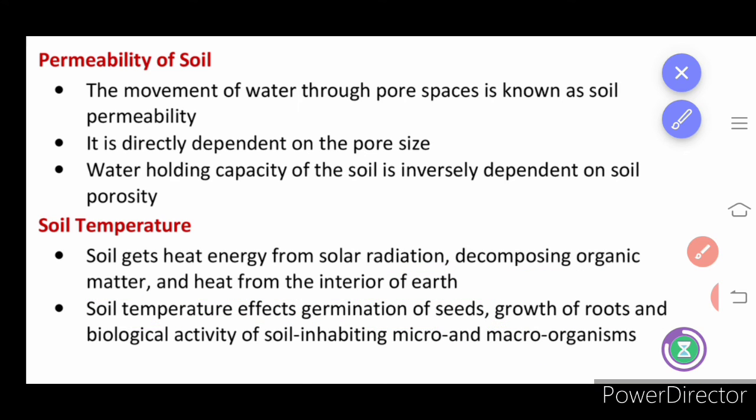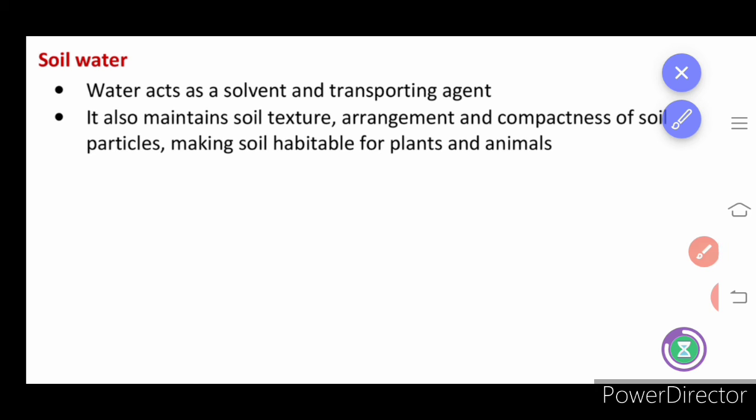Next we are going to learn about soil water. Along with the porosity, we have learned about the water. Water acts as a solvent and it is a transporting agent. So it maintains soil texture, the arrangement and compactness of the soil particles, making the soil habitable for plants and animals.